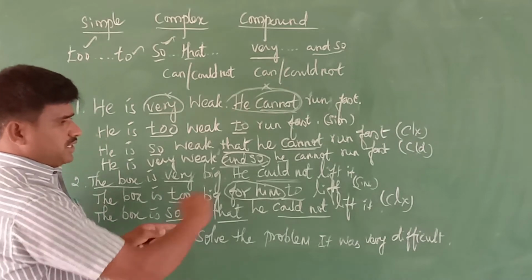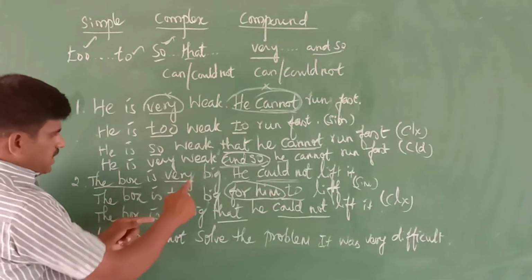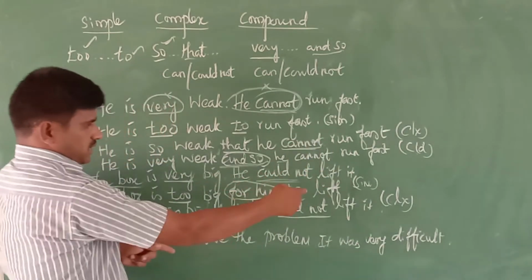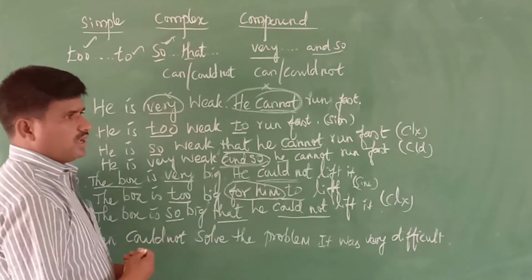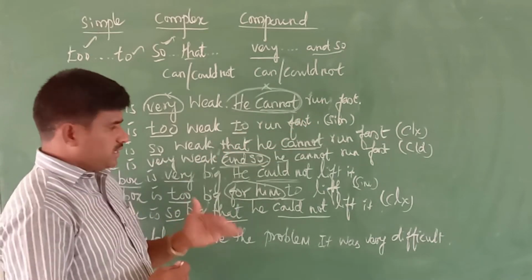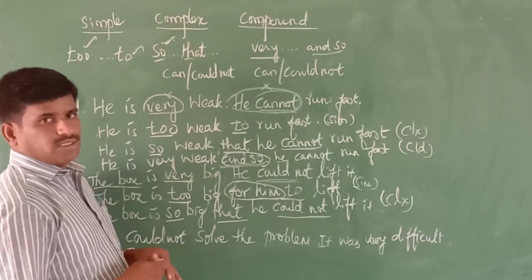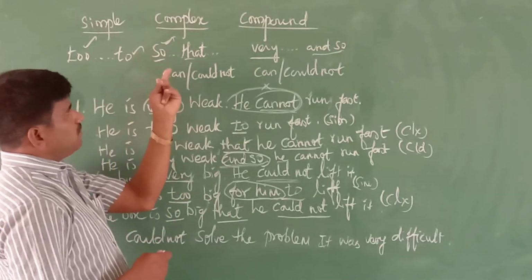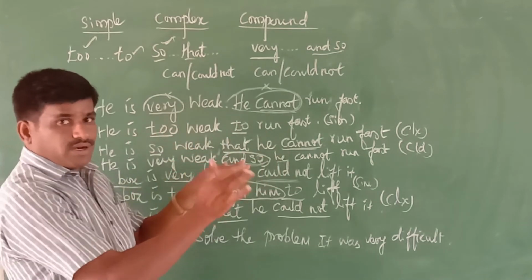We can write this into compound also. How to write? The box is very big and so he could not lift it. This is in compound. We can write the given example in three ways, as I said already. Any one of the sentences you can change, either simple or complex, or compound. Any one you use to write the answer for the given example.